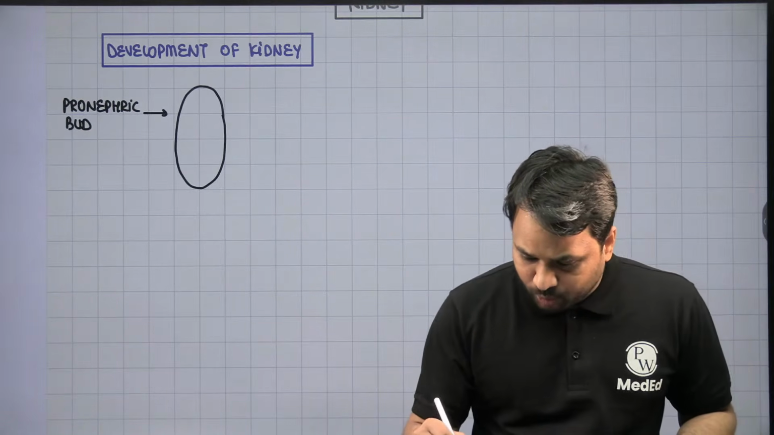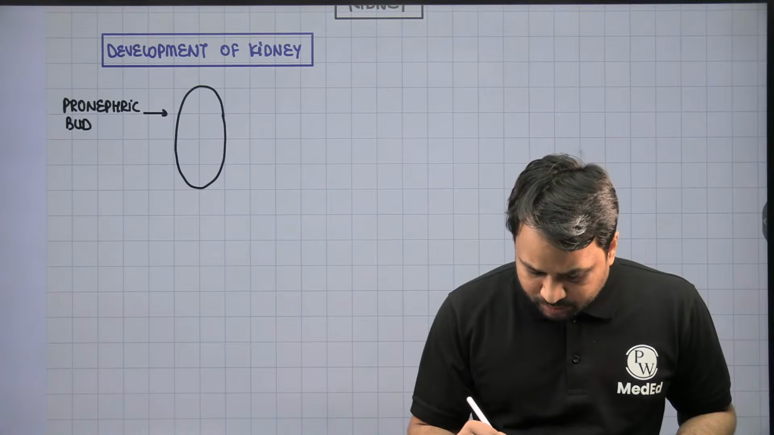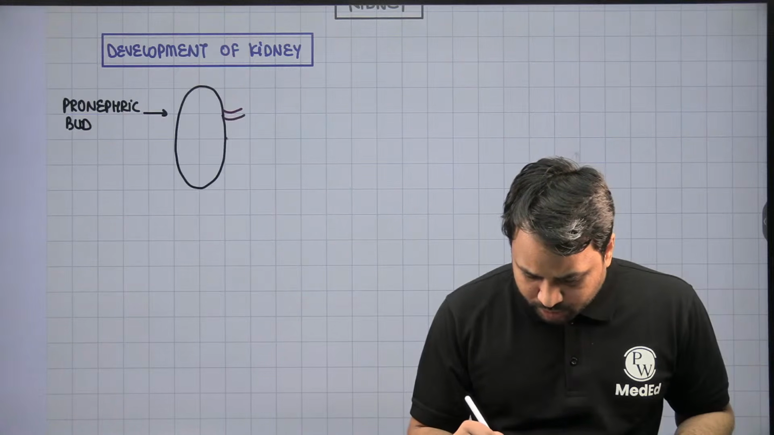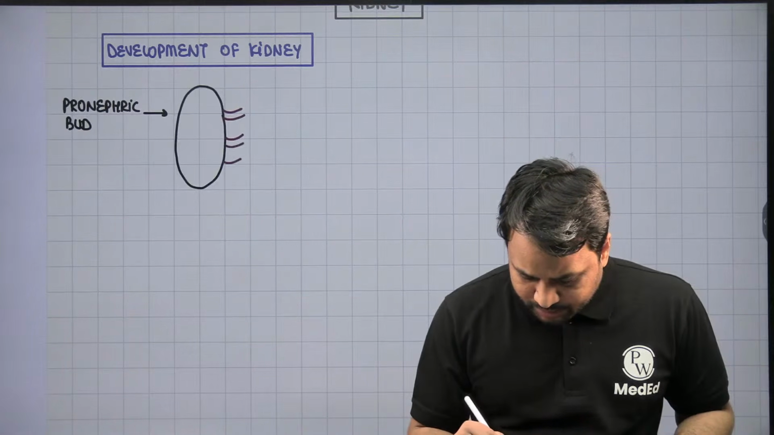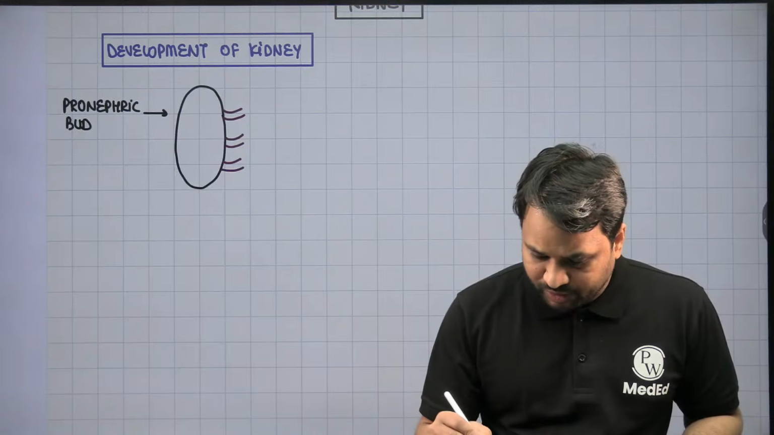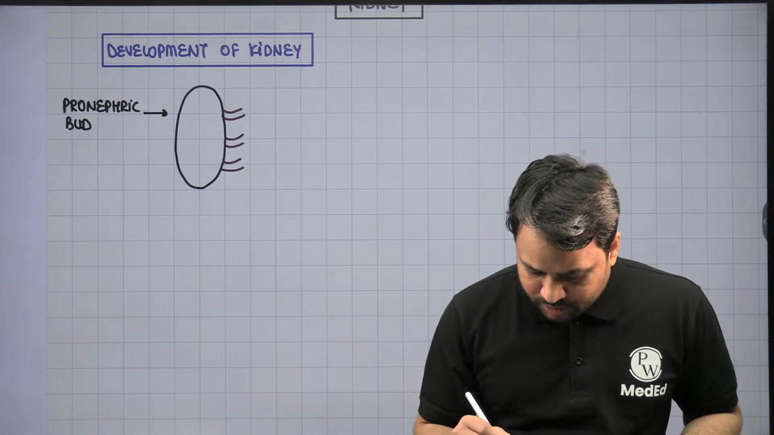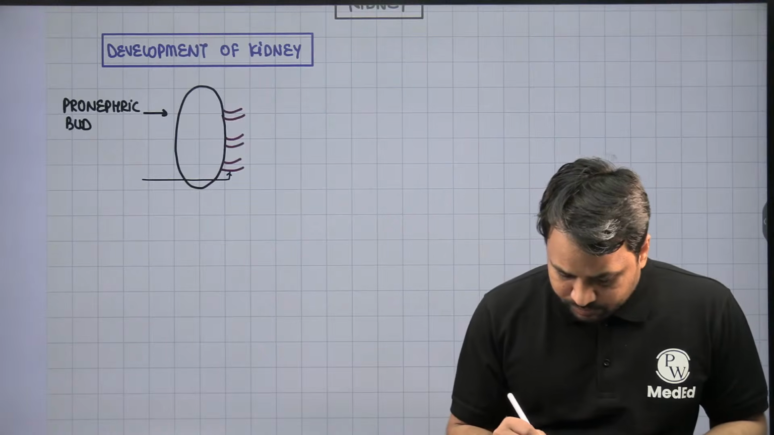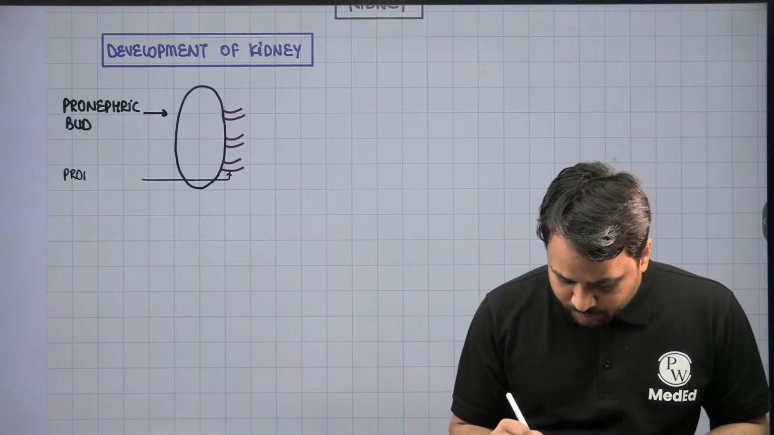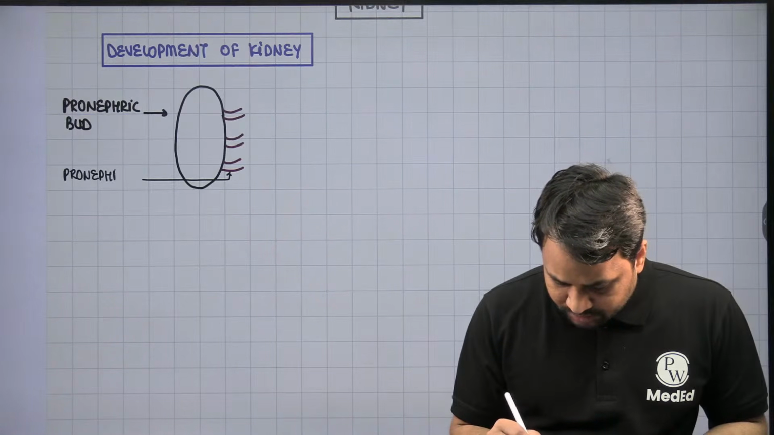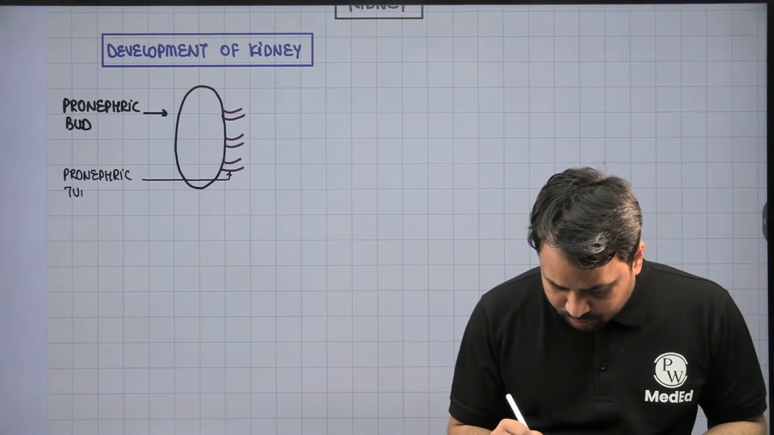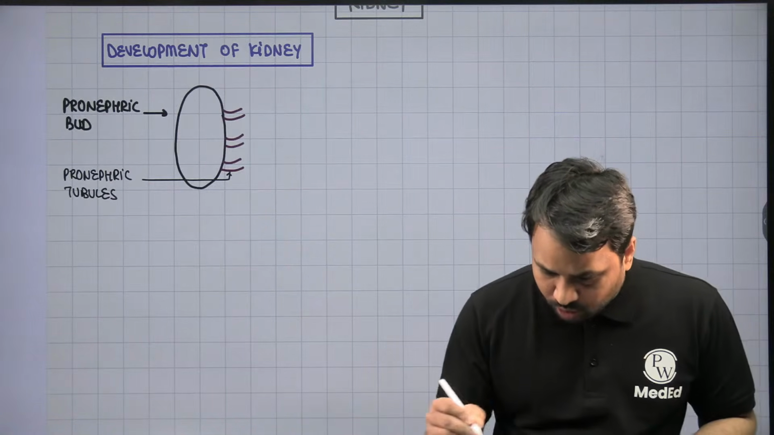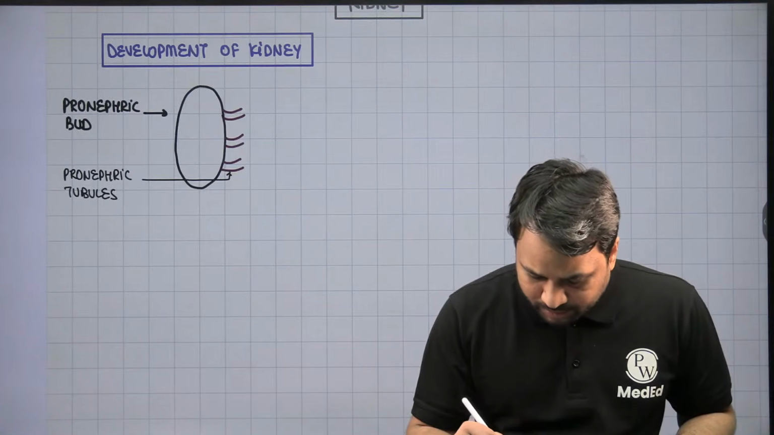Now, from the pronephric bud, you will see that multiple smaller tubules are going to arise. These are what we call the pronephric tubules. Now, all these pronephric tubules are going to combine together.